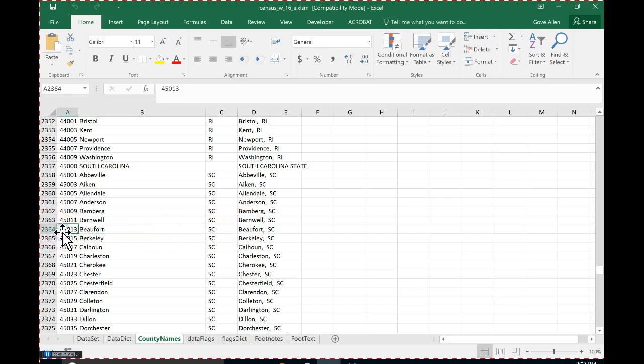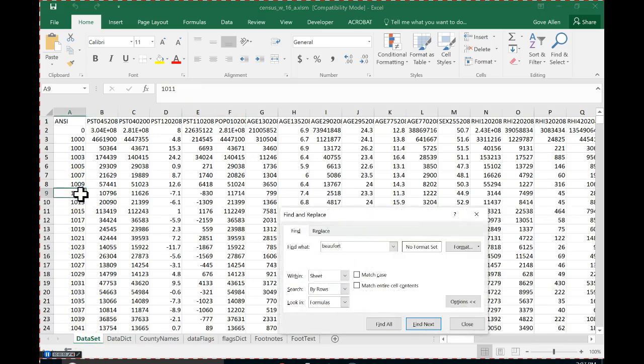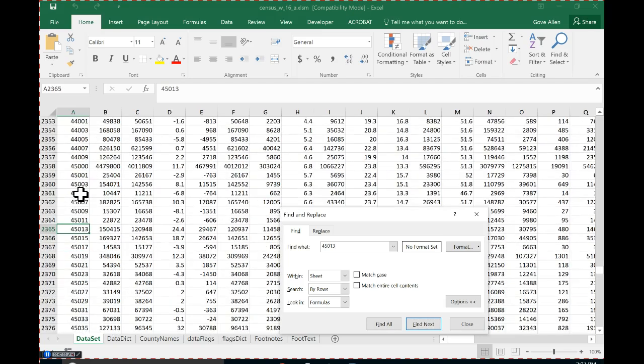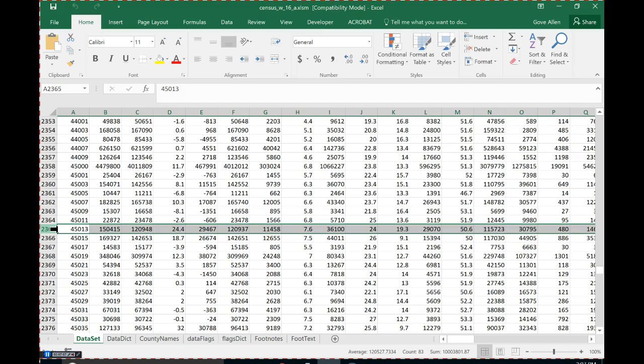So it turns out that county number 45013 is that county. So we come over here and we find 45013. Hey, Num Lock, where'd you go? 45013. And then this should be information about Beaufort County, South Carolina.